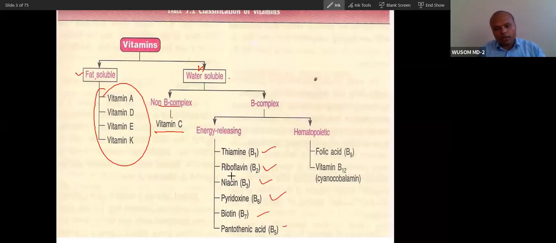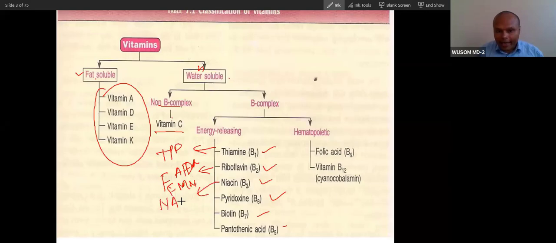B2 corresponds to FAD and FMN. Thiamine corresponds to TPP. Niacin corresponds to NAD and NADP. Haven't we studied NAD and NADP?